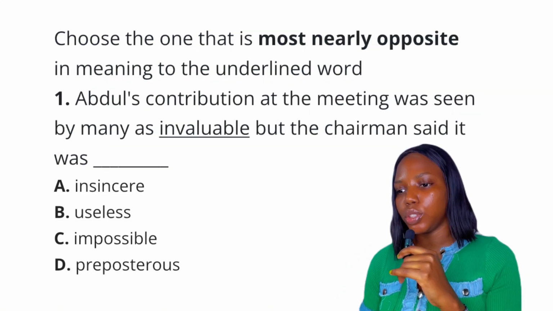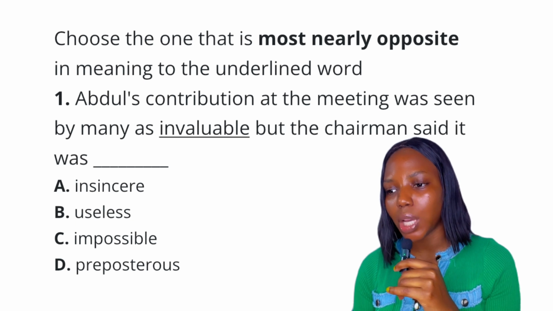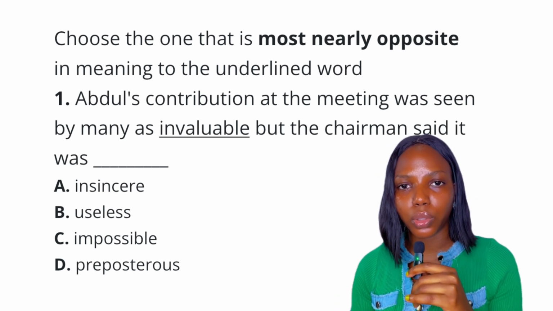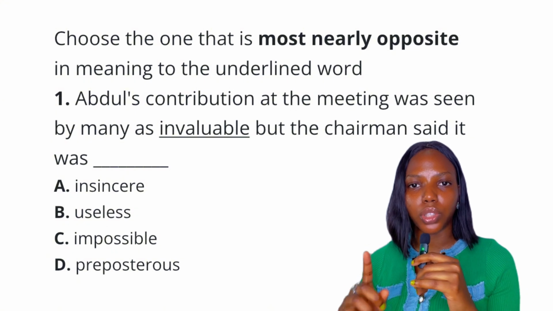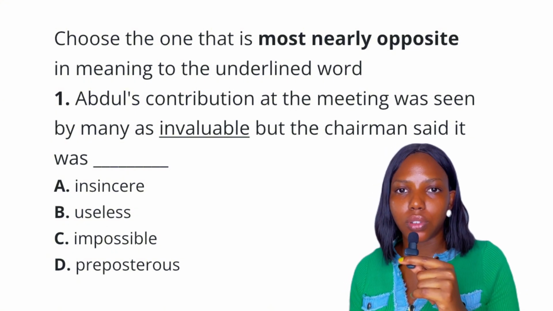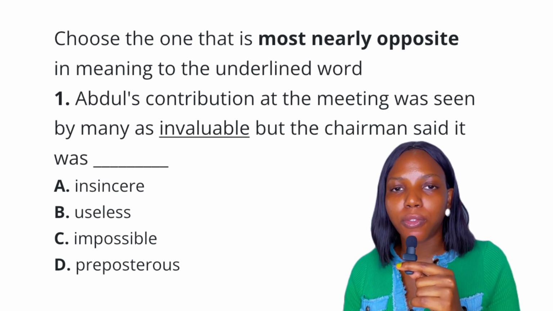Question 1: Abdul's contribution at the meeting was seen by many as invaluable, but the chairman said it was dash. Now, invaluable is underlined, so we are going to look for the word that is opposite in meaning to this underlined word. Before we go into the answer to this question, there is something I need to explain to you all, and that is the concept of faulty analogy.